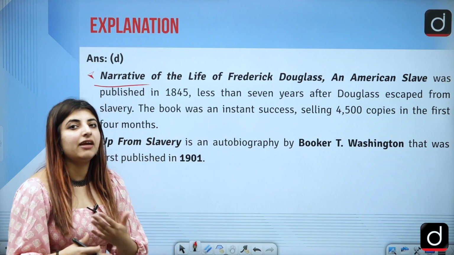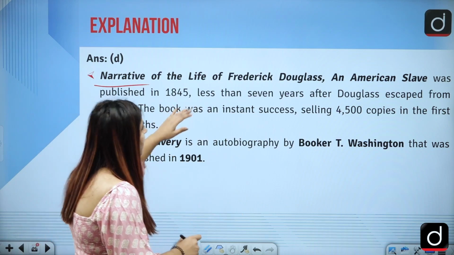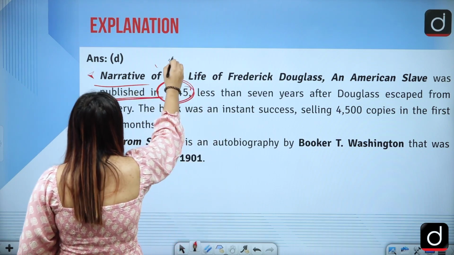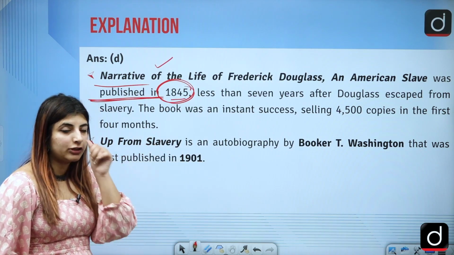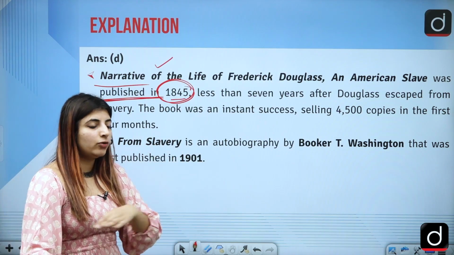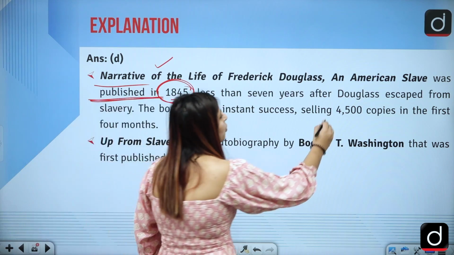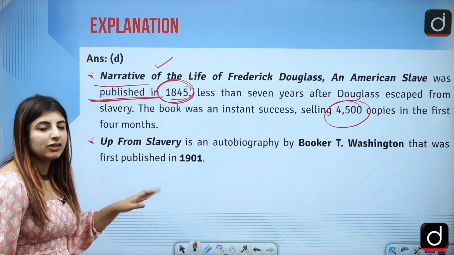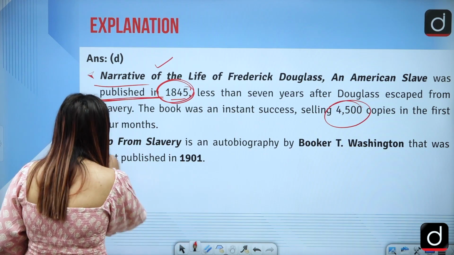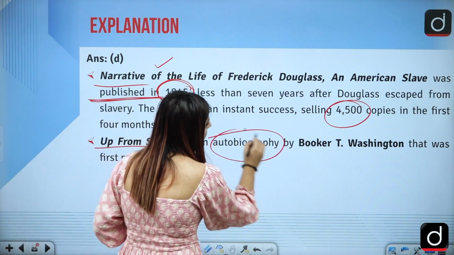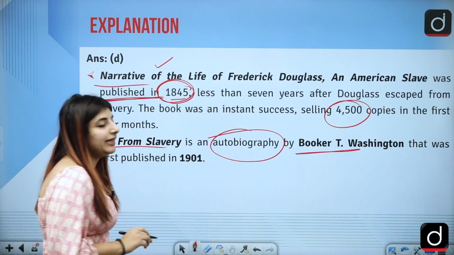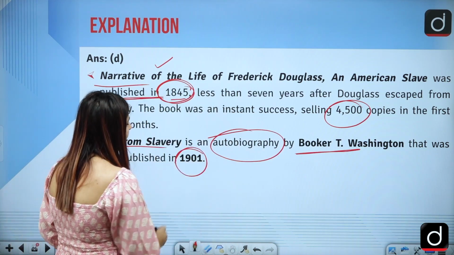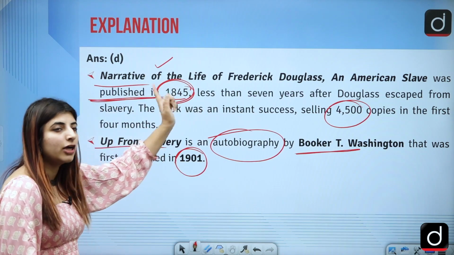And when he escaped from slavery, he wrote this work, which was published in the year 1845, and at that point of time, in only 4 months, it sold 4,500 copies. Coming back to Up from Slavery, it is an autobiography of Booker T. Washington that was first published in the year 1901, and hence it is not written by Frederick Douglass.